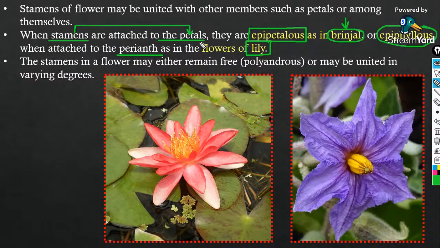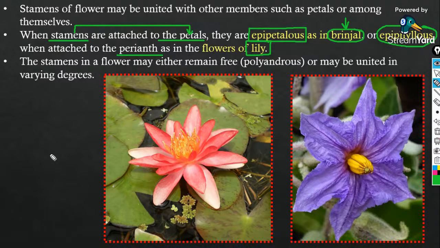Very good. The sepals and petals together, you will call the perianth. When the sepals and petals are fused together, such a condition you will call perianth.